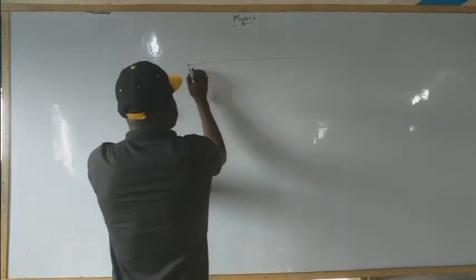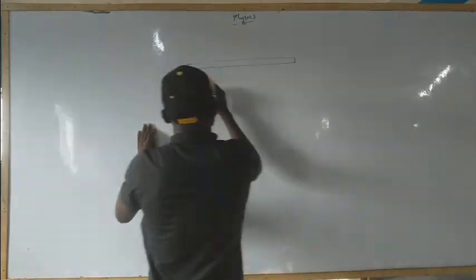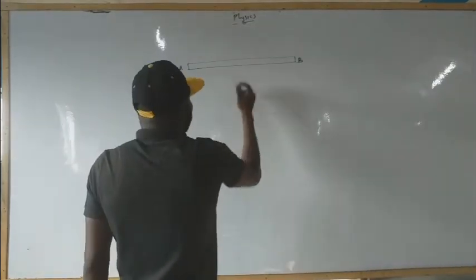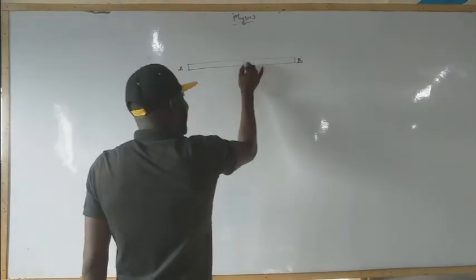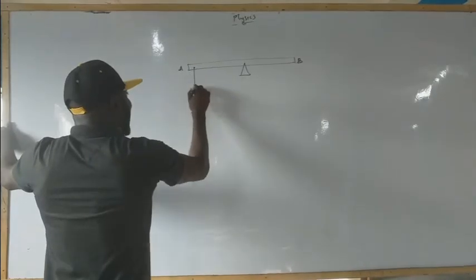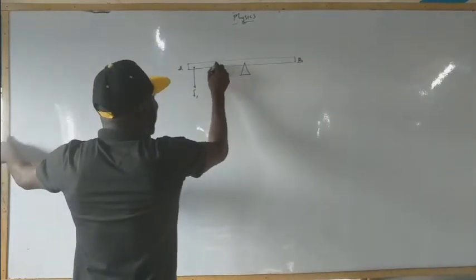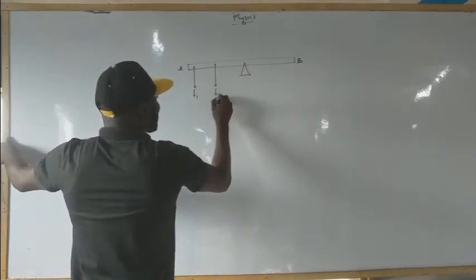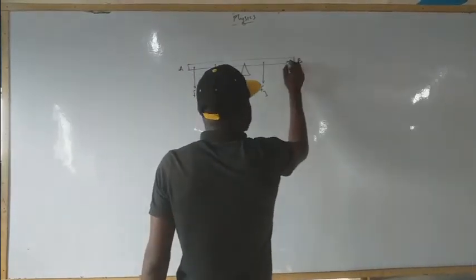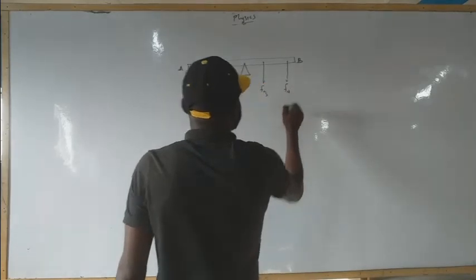Alright, this is okay. Let's call this A, and this B. Let's call this the center. We have this to be F1, this F2, this F3, and this F4.